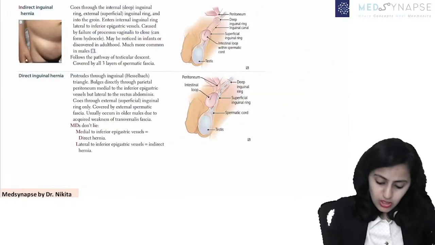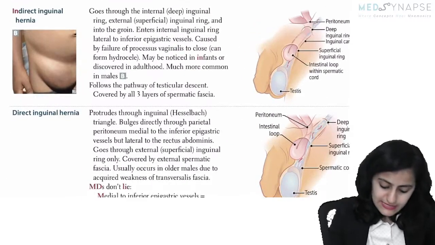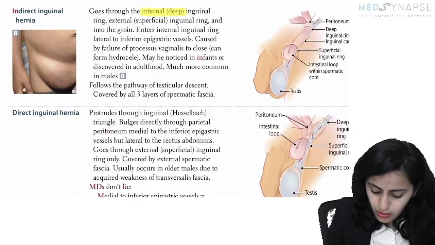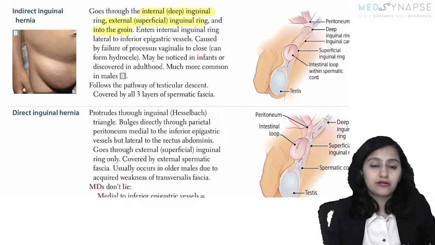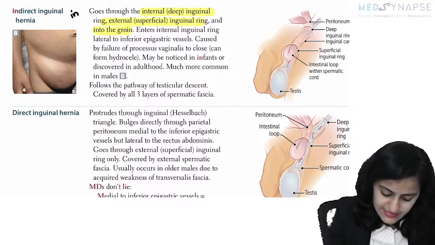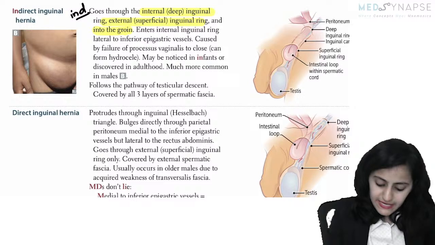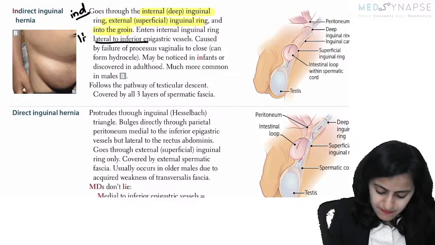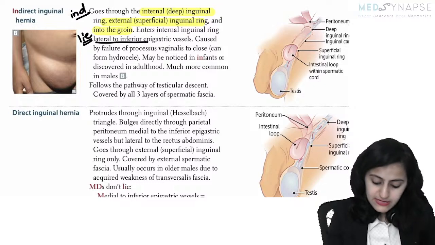Okay. So look at this one. Again, a snippet from First Aid. Indirect inguinal hernia. It goes through the deep and the superficial inguinal ring and into the groin. So indirect is in the canal and the scrotum. It is lateral to the inferior epigastric vessels. Lie, lateral to inferior epigastric vessels.